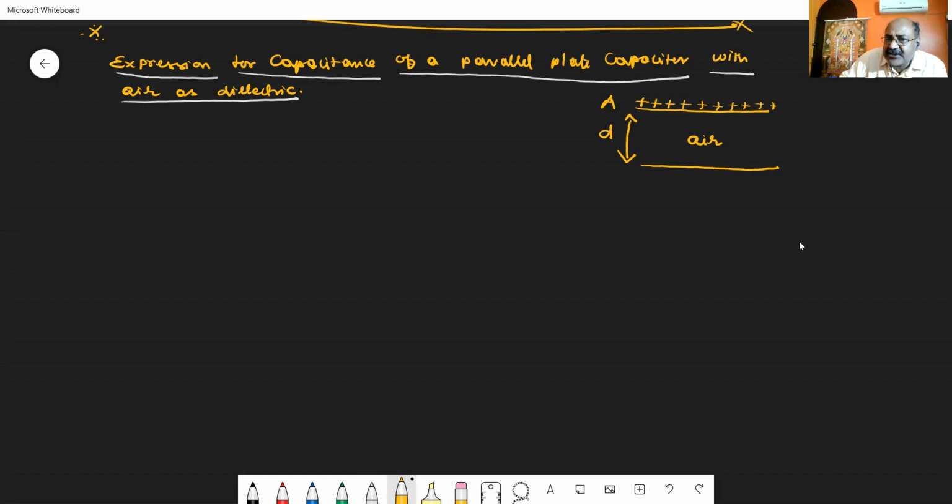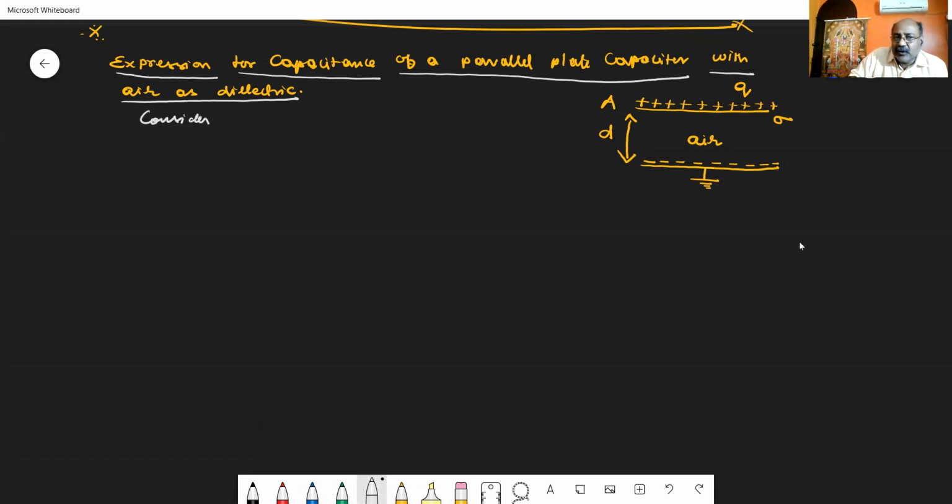Let the total charge given to the plate be Q, so that the surface charge density of the plate is sigma. Then the lower plate will automatically be induced with negative charges on the near side and positive charges on the other side, and the other side is earth. This arrangement we call the parallel plate capacitor. So I am writing a small description.